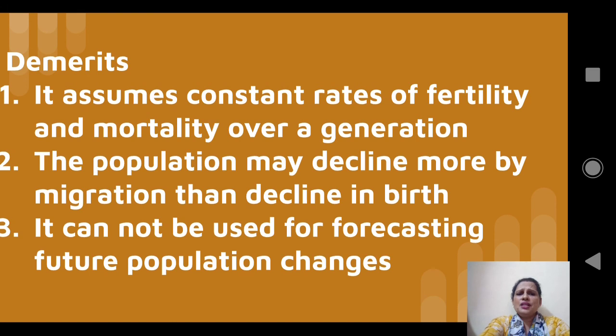The second one: the population may decline more by migration than by decline in birth. Decline in the population is due to many factors and migration is one of them. Therefore, the decline in the population is not necessarily because of declining births.